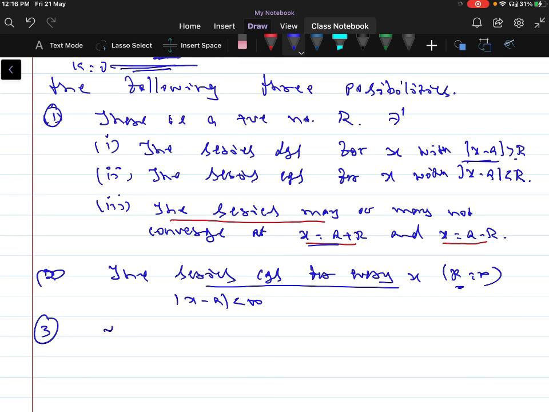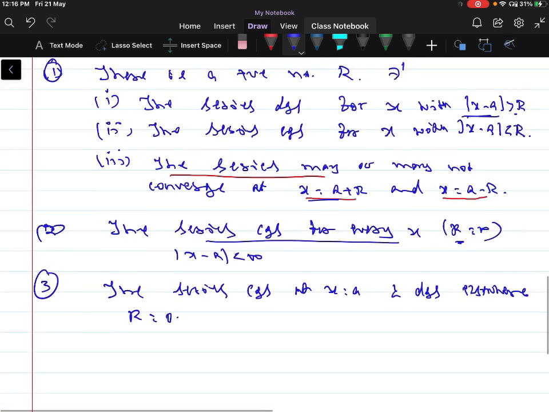Suppose the series converges only at x equal to a and diverges elsewhere, then R must be 0. Okay. So now let us move to some examples.